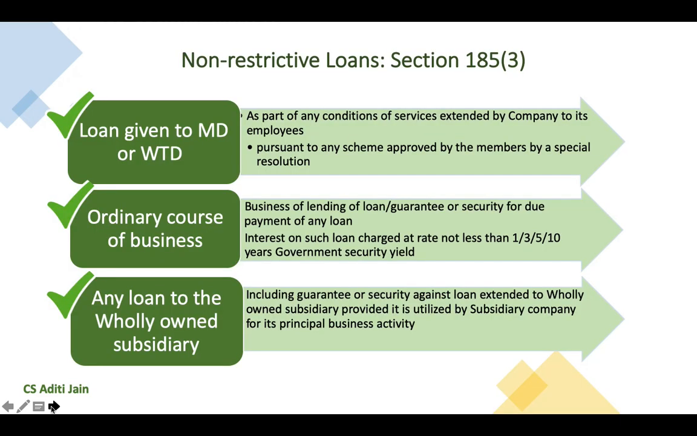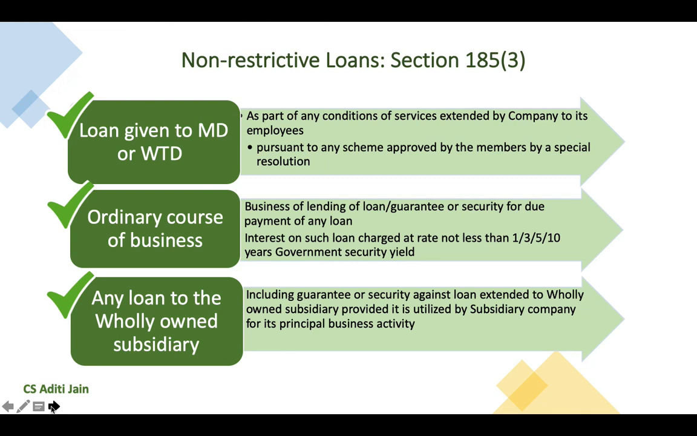Now, Section 185 subsection 3 provides for the loans which have not been restricted under this section. Thus, they do not come under prohibited transactions by a company under section 185. Any loan which is given to the managing director or whole-time director of the company, provided it is given as a part of any condition of services extended by the company to its employees, or it has been given pursuant to any scheme approved by the members of the company by passing a special resolution.